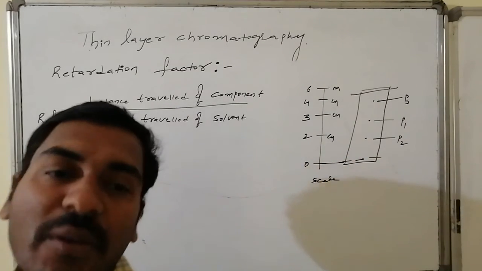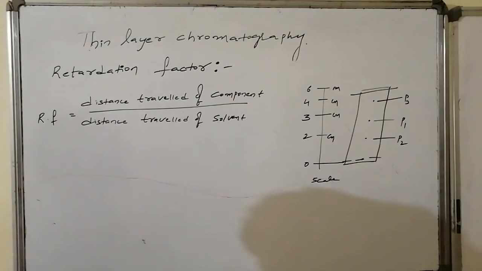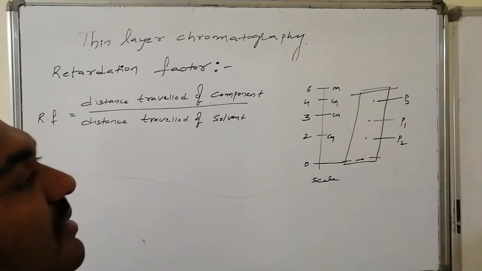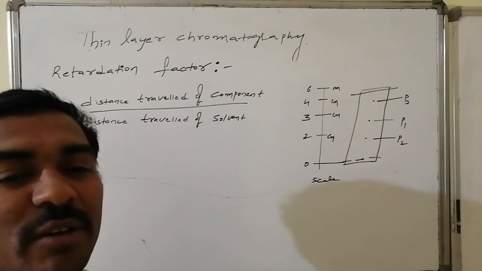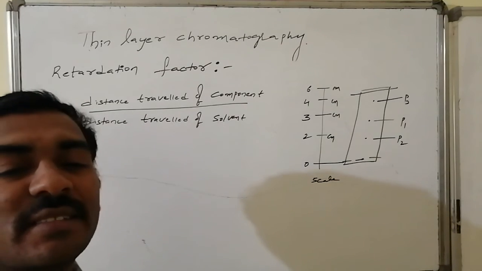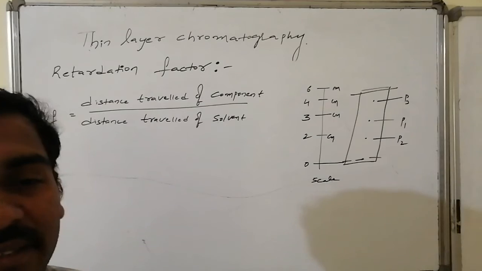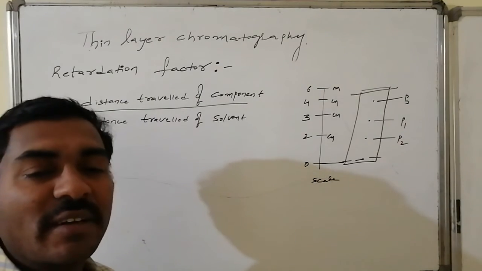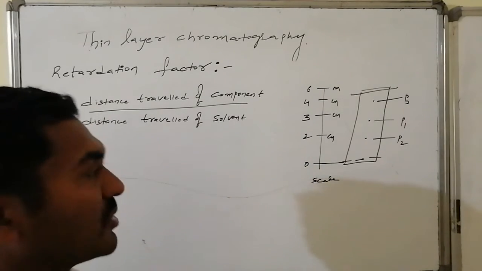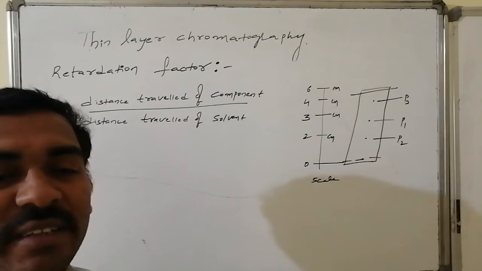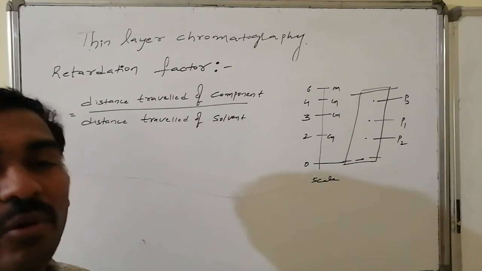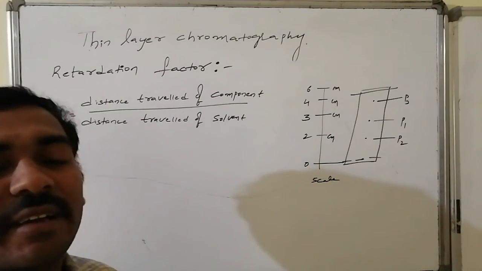The retardation factor gives the information. What is the meaning of a higher retardation factor? The higher the retardation factor, the higher the distance travelled by the component. That is, the highest desorption ability is present. It moves easily, along with the solvent. A higher retardation factor stands for more desorption ability and more association with the solvent, and it moves to the maximum distance.